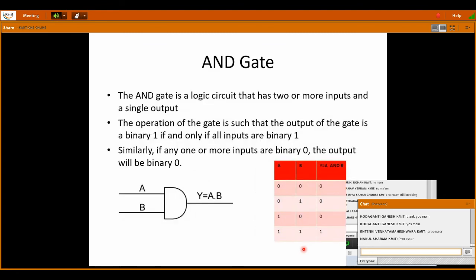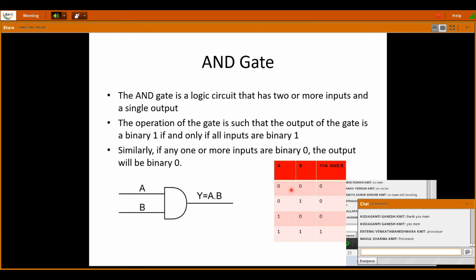And next is the AND gate. The AND gate, generally we call it a multiplier, multiplication. The AND gate is a logic circuit that has two or more inputs and a single output. The operation of the gate is such that the output of the gate is a binary 1 if and only if all the inputs are binary 1.